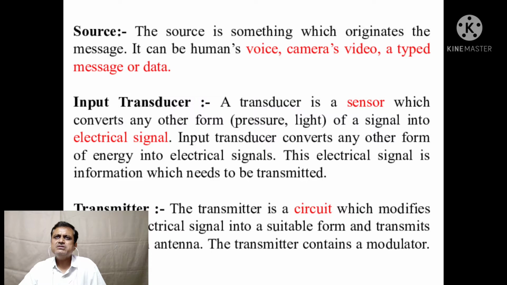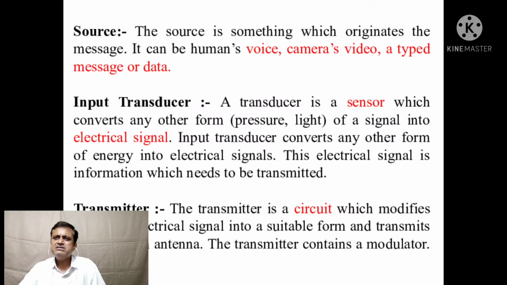Now, what is the source? The source is something which originates the message. It can be a human's voice, a camera's video, a typed message, or data. Input transducer: a transducer is a sensor which converts any other form of signal, like pressure or light, into an electric signal. The input transducer converts any other form of energy into electric signals. This electrical signal is the information which needs to be transmitted.